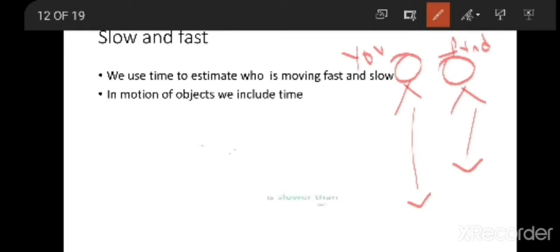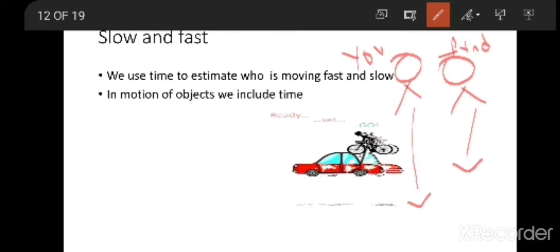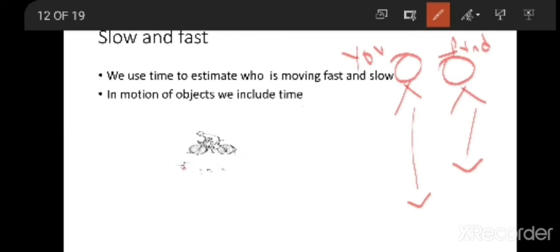How can I say that you are fast? Because I am comparing you with your friend. When I compare, then I can know that you are fast compared to your friend. Estimating whether it is fast or slow is done by comparing. And the motion should also be in the same direction.